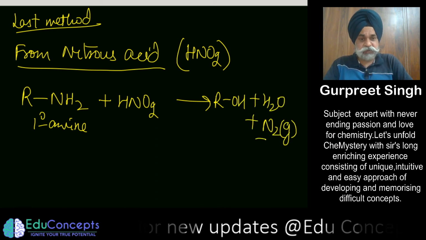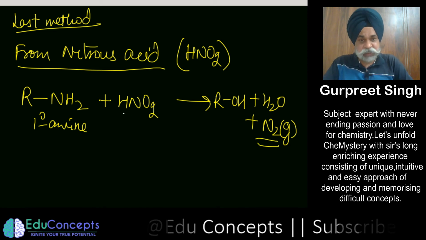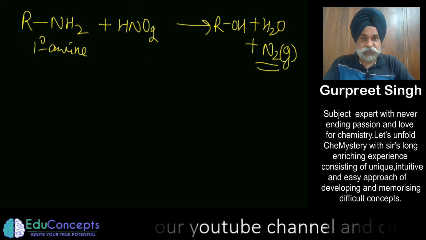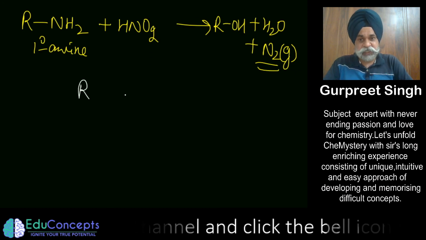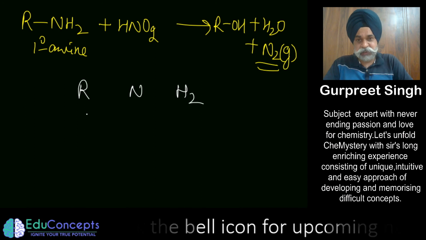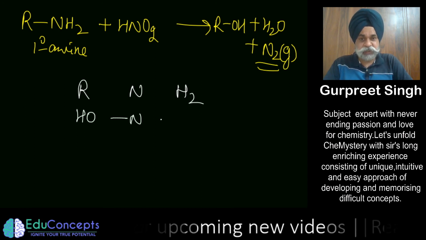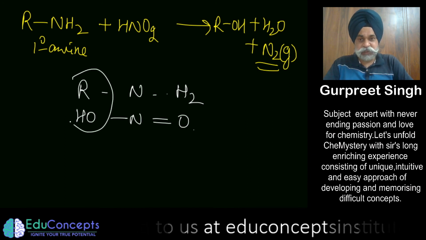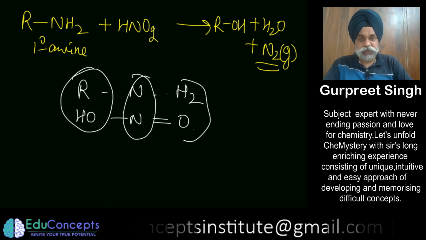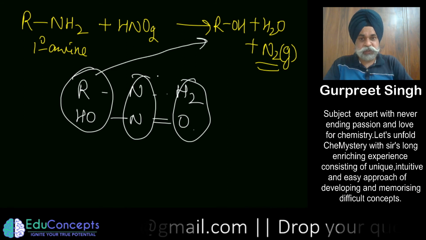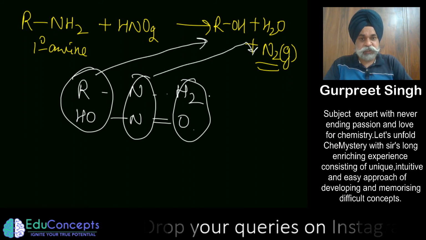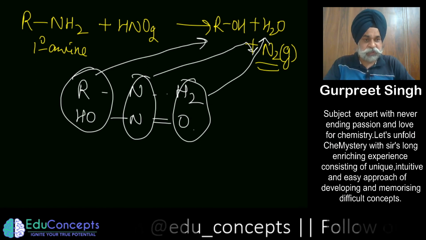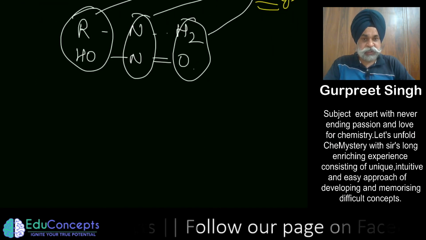This produces N2 gas. There is a detailed mechanism for this one, but here I shall be discussing a shortcut way. This is the shortcut which you might have done with your teachers also. You just write nitrous acid like this, and this is the primary amine. So this is ROH, N2 and water. This is alcohol, this is N2, and this is your water. So this is the tip to remember, that if you treat primary amine with nitrous acid, it is going to produce nitrogen gas.